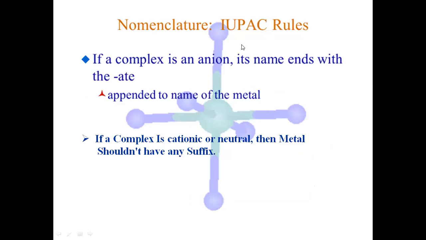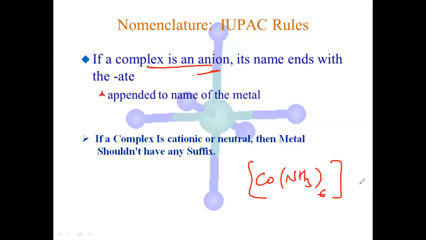Next, nomenclature, some rules here. So if the complex is an anion, remember, what is the example? Like you have, see here, Co(NH3)6 Cl3. Is this complex a positive complex or a negative complex?